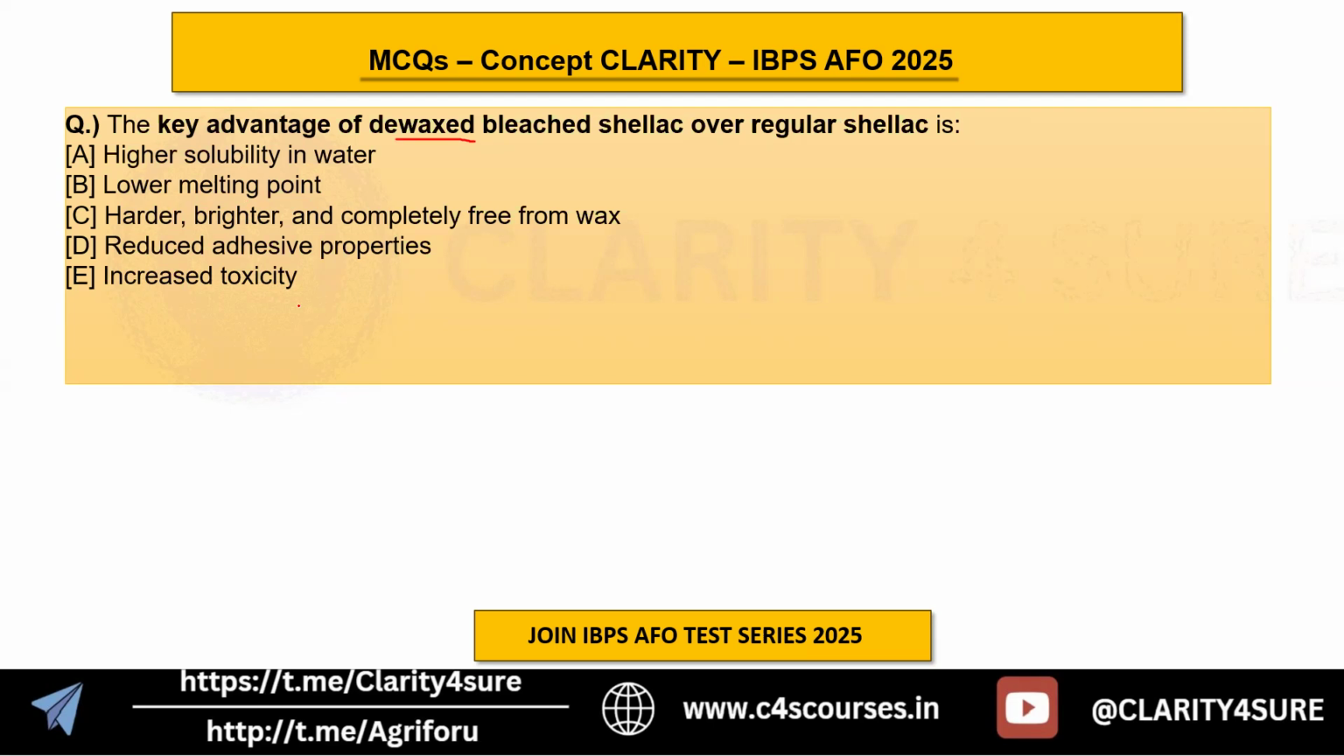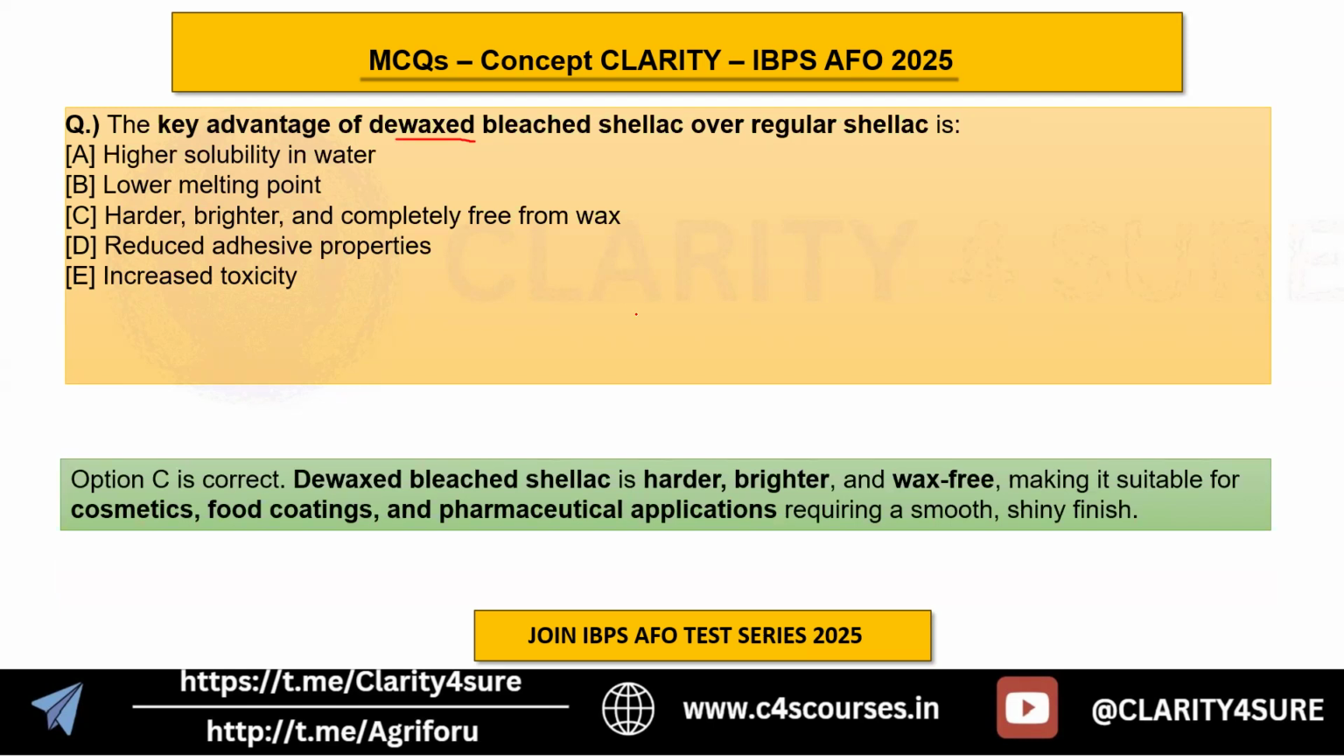As in the previous slide, we have discussed the answer. Again, here it is C, because de-waxed bleach shellac is harder, brighter, and wax-free, making it suitable for use in cosmetics, food coating, and pharmaceutical applications requiring a smooth and shiny finish. From these two questions, you can see how questions can be formed from the byproducts of lac culture. In this way, you have to cover the lac culture subject.